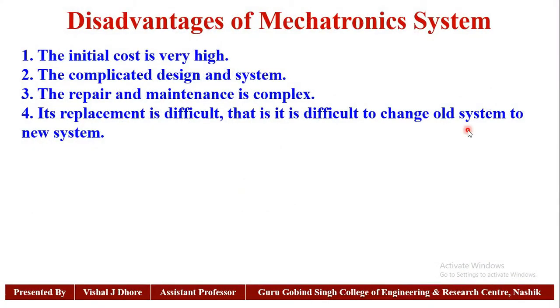The disadvantages of mechatronic systems are: the initial cost is very high, the design of the system is complicated, repair and maintenance is complex, and replacement is difficult, that is, it is difficult to change an old system to a new system. So these are a few disadvantages of any mechatronic system.